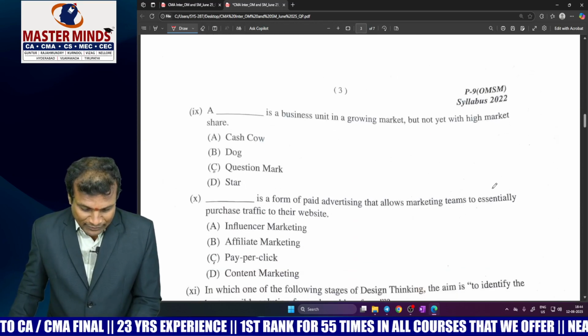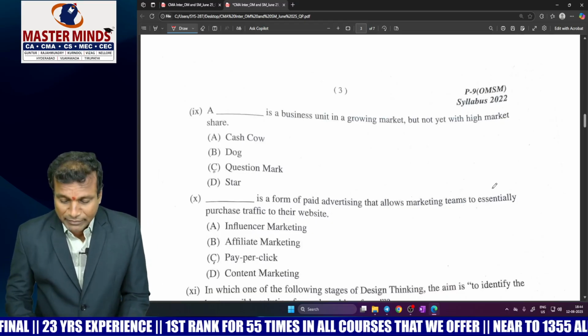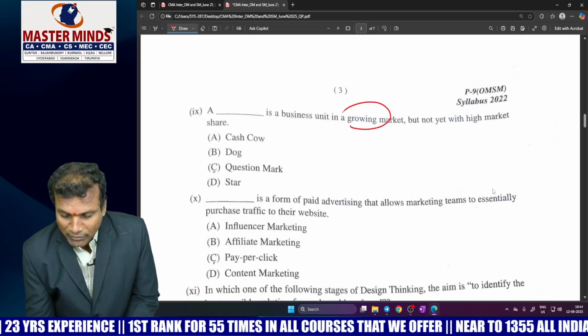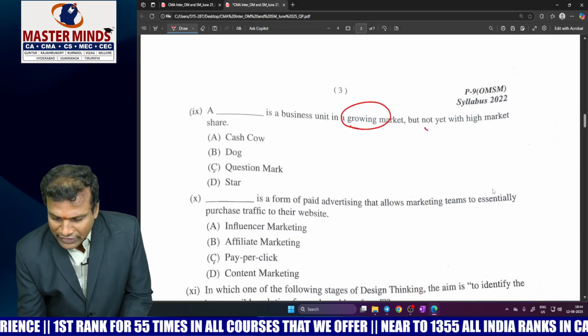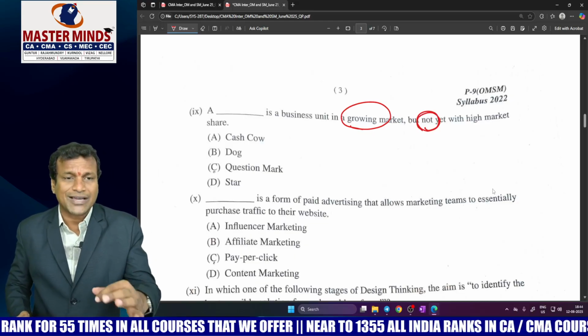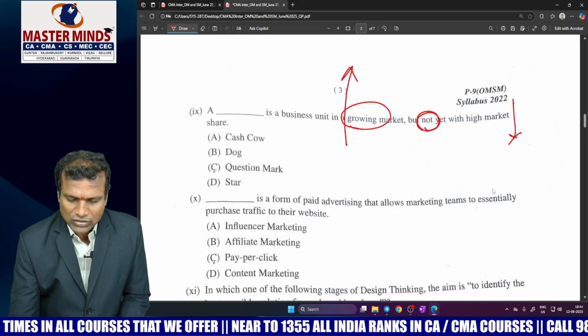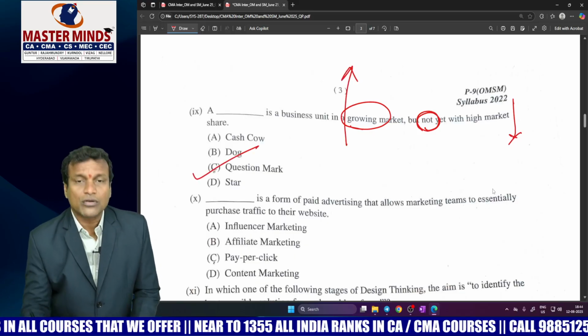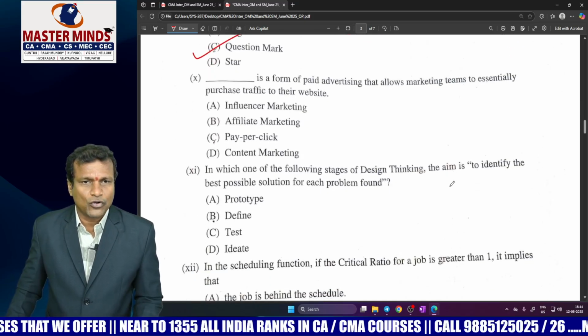Now, look at another MCQ. He is talking about the BCG matrix. In a growing market, meaning the market growth rate is high, and at present not yet with high market share. Please be cautious about this phrase. It means market share is very low and market growth is very high. He's talking about the question mark category in the BCG matrix of portfolio analysis.